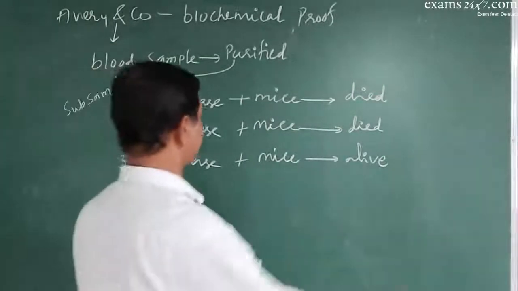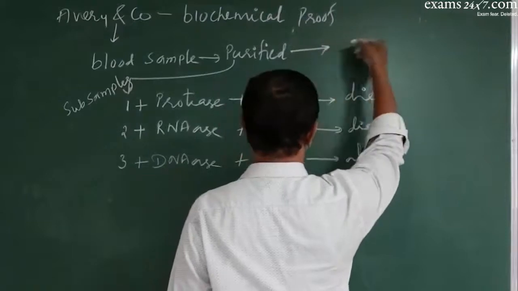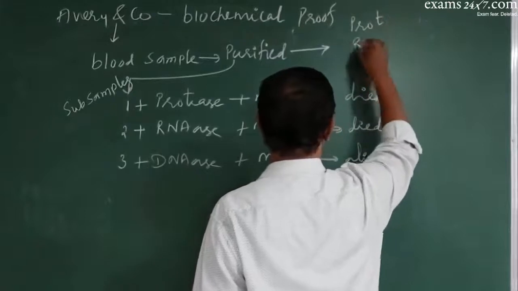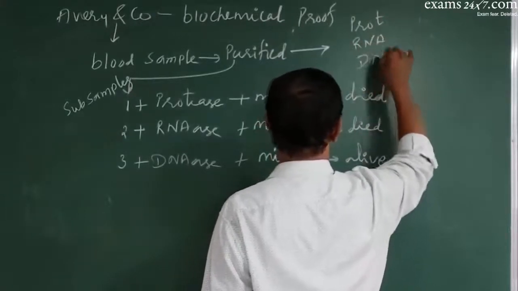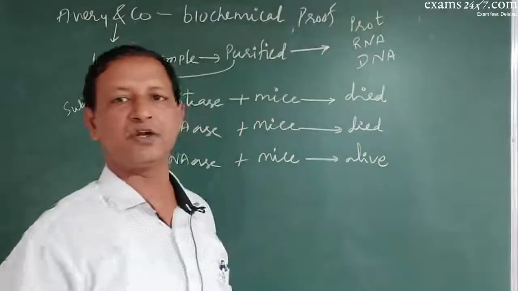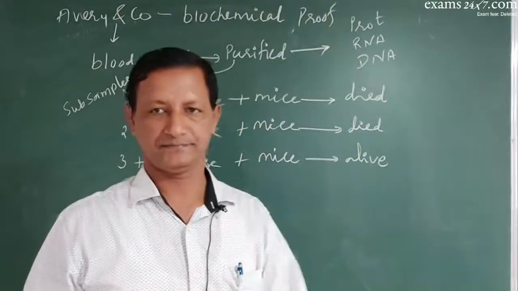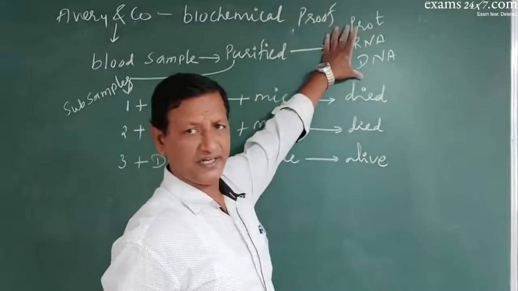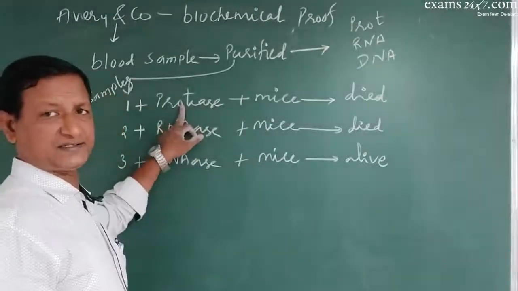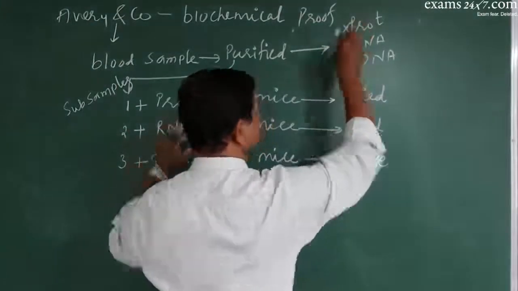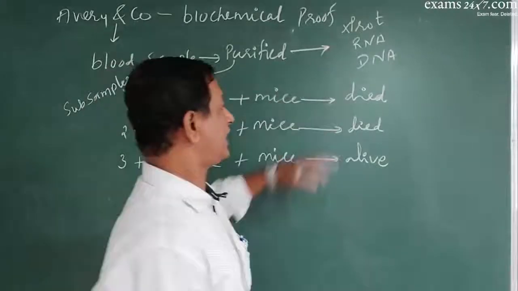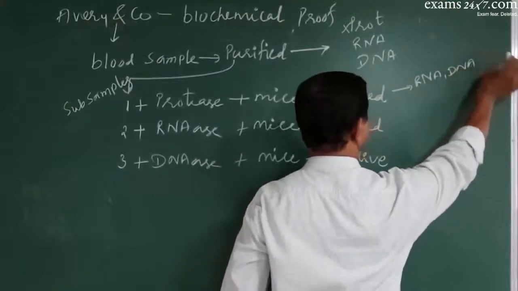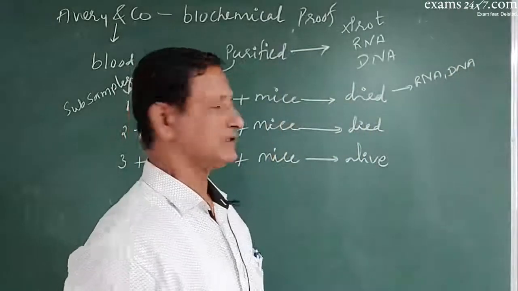Let me tell you. See, the purified sample had 3 components: proteins, RNA and DNA. Only 3 chemicals were there in the purified sample. Now, when the first subsample with these 3 components was treated with the protease, the proteins got denatured. RNA and DNA were present.